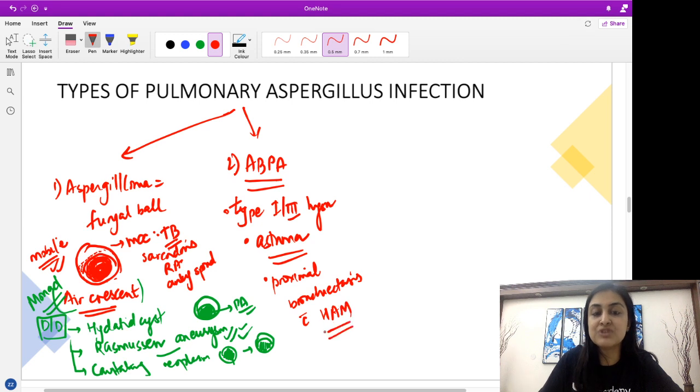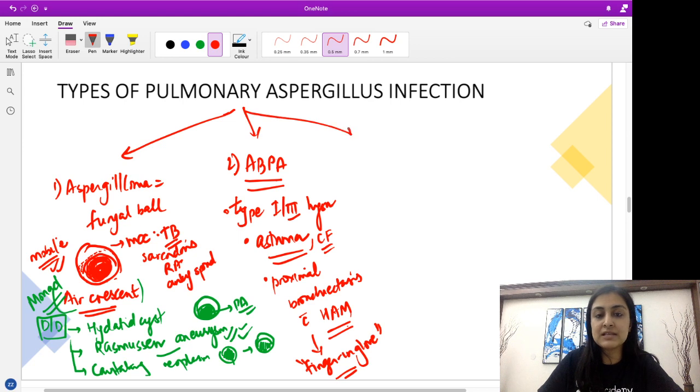If you remember that image, there was a sign which is called the toothpaste sign, correct? So there will be proximal bronchiectasis filled with high attenuation or hyperdense mucus, which tends to produce a finger in glove appearance. So two signs are associated with ABPA, a hypersensitivity reaction seen with asthmatics, also seen with cystic fibrosis patients. There will be proximal bronchiectasis with attenuating mucus within it, which will have this finger in glove appearance on either CT or X-rays. So this is a hypersensitivity reaction, not an invasive reaction.